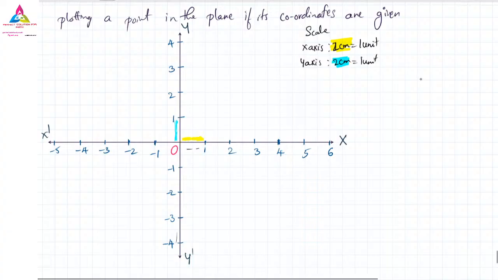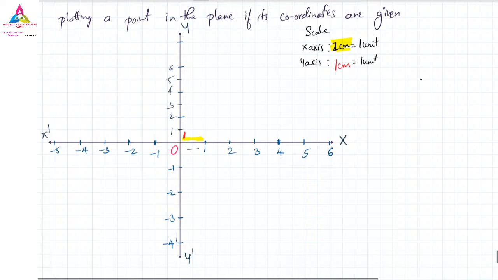On the y-axis, there is no need to take a two difference. If you want, you can leave one difference also. It is left to you. One difference, two difference, three difference, four. If you have written it this way, then you have to write the y-axis scale as what? Not 2 centimeter difference. You have to take it as 1 centimeter is equal to 1 unit, because you have left only 1 centimeter difference on the y-axis, not 2 centimeters.